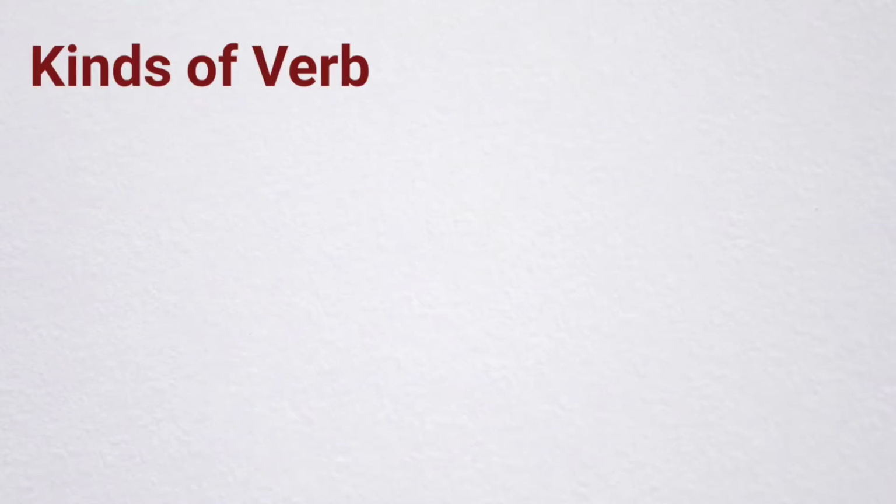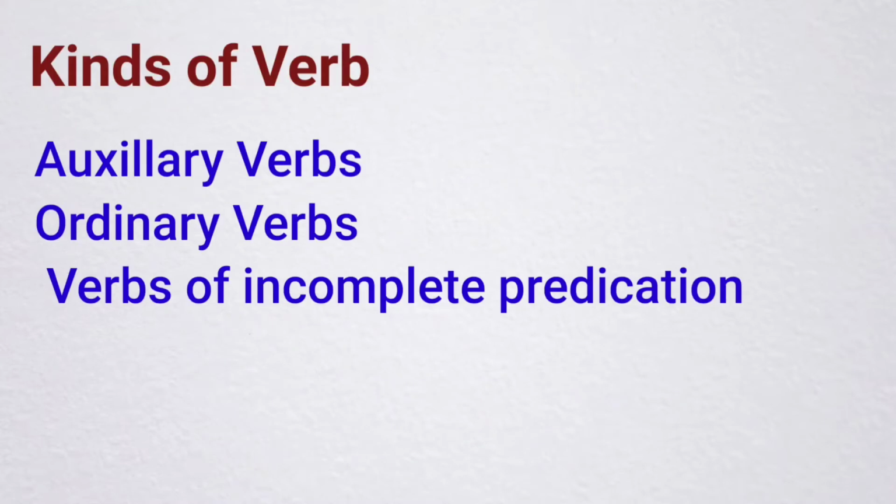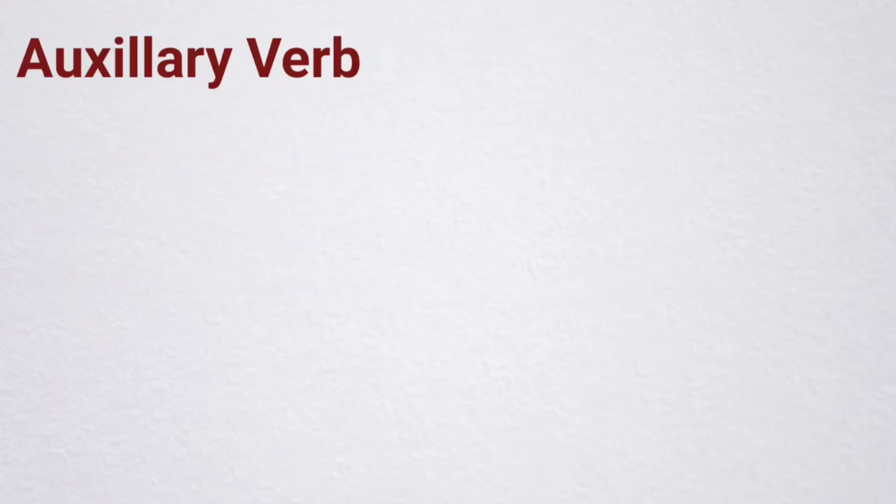Now let us see kinds of verbs. What are the kinds of verbs? Verbs can be divided into three classes. What are the three classes? Auxiliary verbs, ordinary verbs and verbs of incomplete predication. Let us discuss the first kind of verb, that is, auxiliary verb.